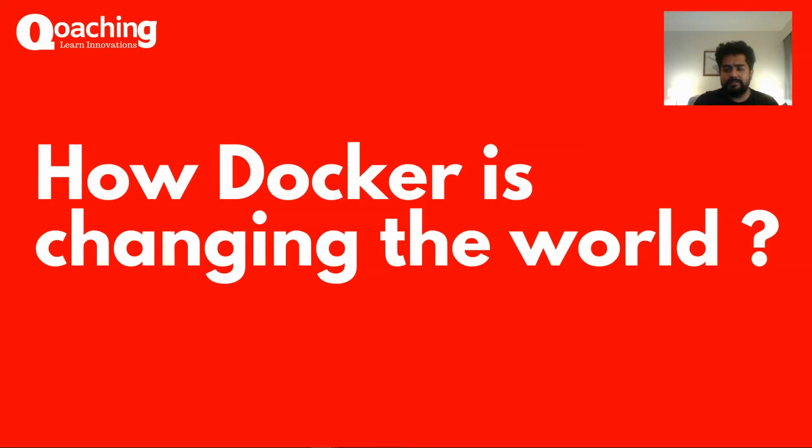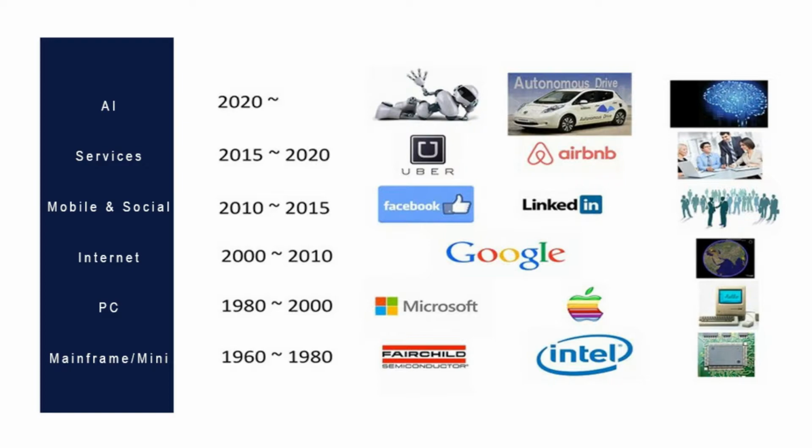Now, to understand the shift that Docker has seen, if you go back to the era of the 90s, we had these mainframes, and then we saw a shift from mainframes to PCs, and then we moved from there to the internet, where we had network cabling and everything. Then we moved to the era where we had Mac and Windows, and if you remember, we had Ethernet cables where TCP/IP was happening, and everything was shifting across the period.